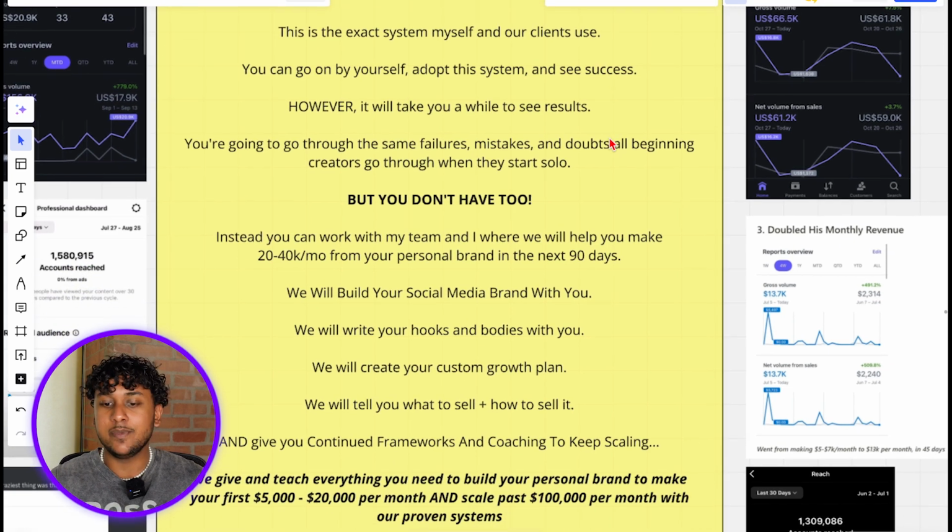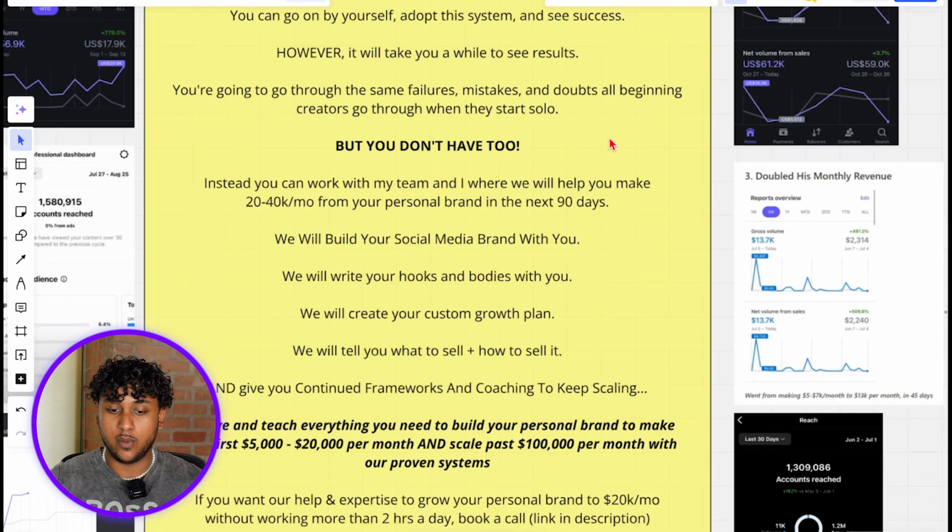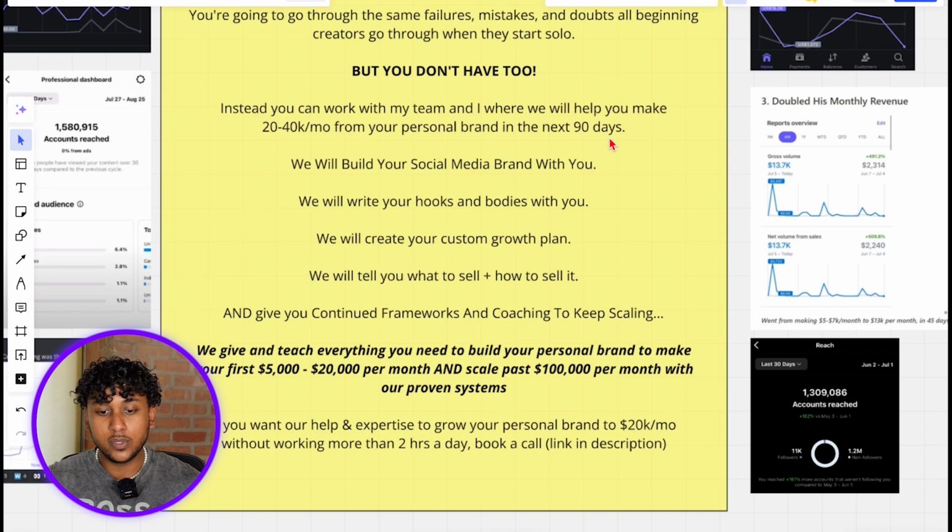Instead, you can work with my team and I where we will help you make 20 to 40K a month from your personal brand in the next 90 days. We will build your social media brand with you. We will write your hooks and bodies with you. We will create your custom growth plan with you. And we will tell you what to sell and how to sell it. And we will give you continued frameworks and coaching to keep scaling your business.